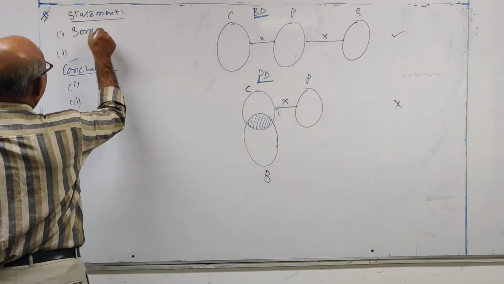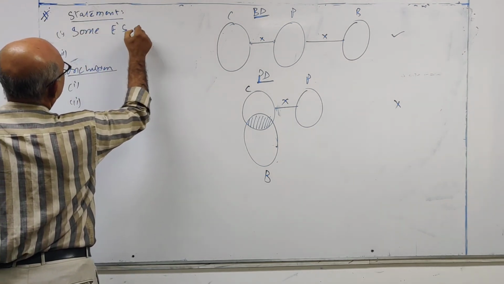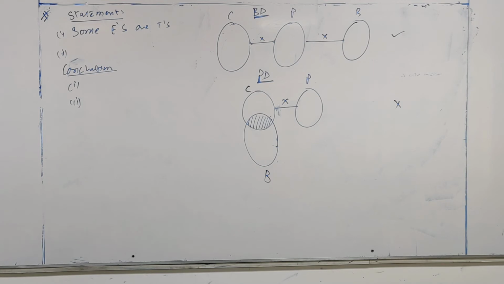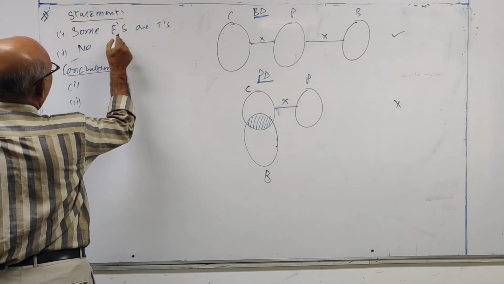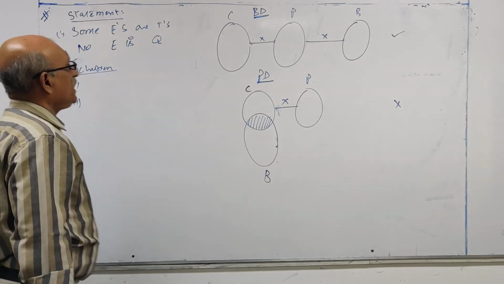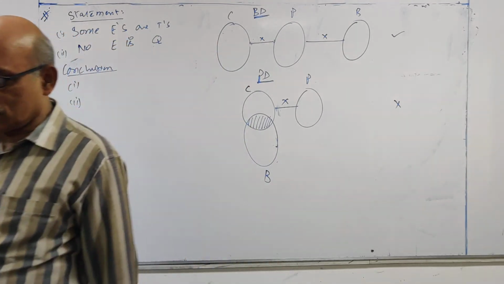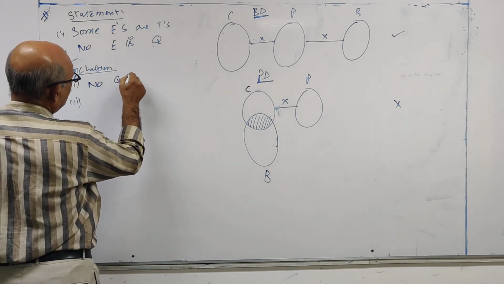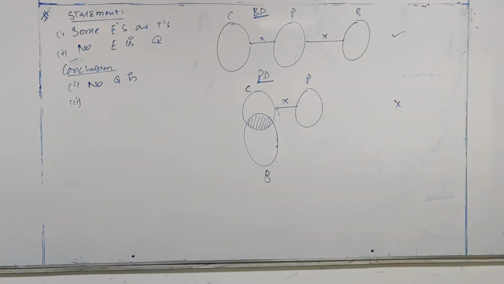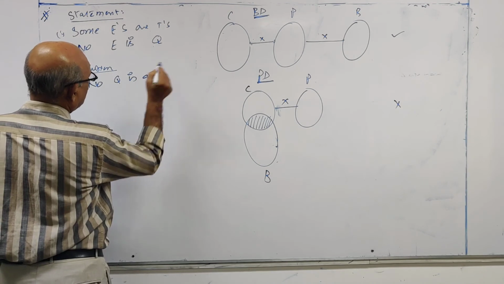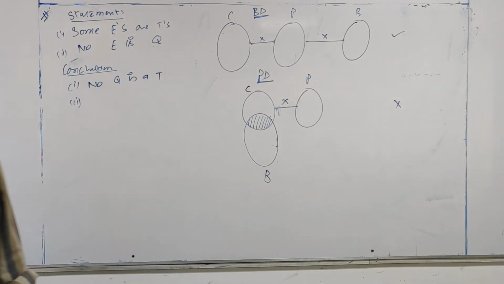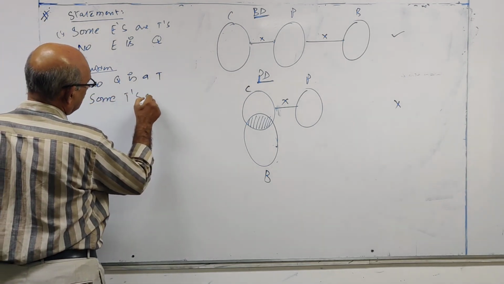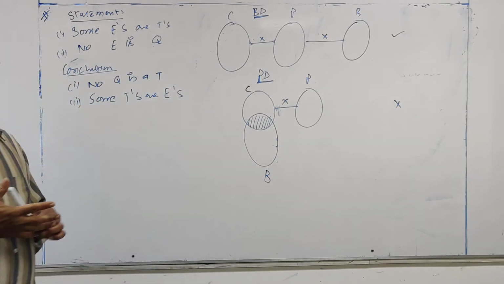Some E's are T's. No E is Q. Let us see the conclusion. No Q is a T. Some T's are E's.